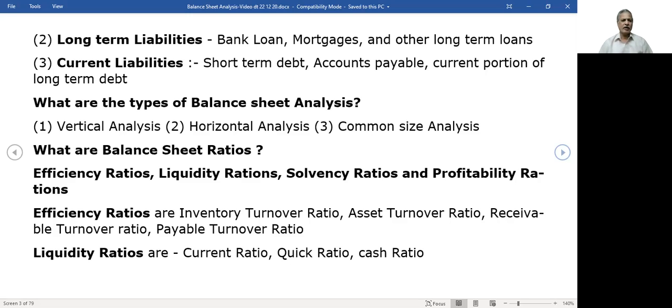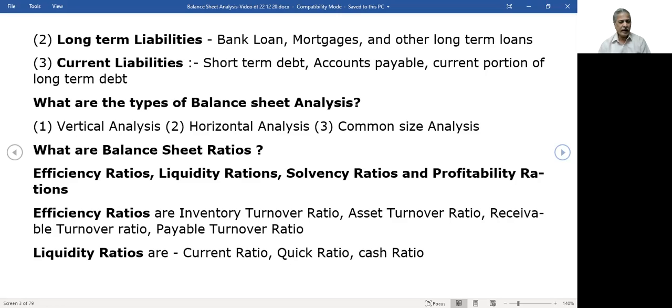The next type of ratios are called liquidity ratios: current ratio, quick ratio, cash ratio. See, you have accounts payable under current liabilities. Now, are you able to pay your current liabilities easily?